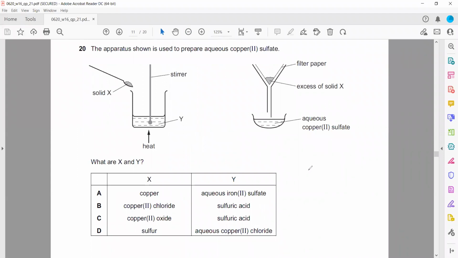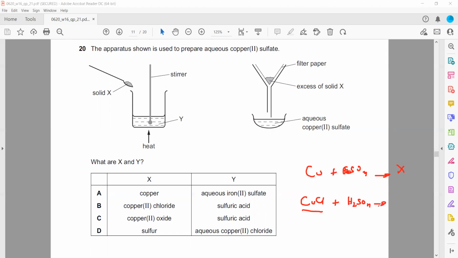Copper chloride plus sulfuric acid. This won't work. Why will it not work? Because if we use copper chloride mixed with sulfuric acid, it should form a solid so that we can obtain that substance. Copper chloride plus sulfuric acid won't work here, as all the substances will be aqueous.